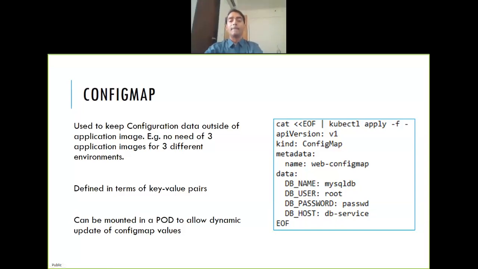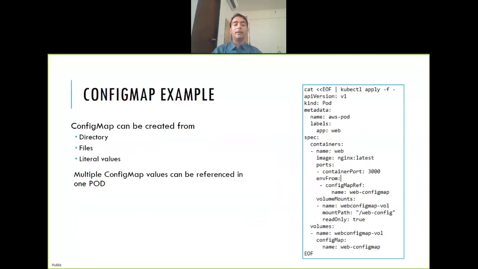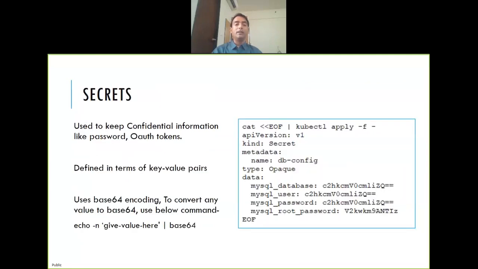But even this is not the right way because the DB password is clearly visible here. If you do describe config map, you can see this value. So you want to hide it. How do you hide it? You create a secret. A secret is like a config map, only to store variable values, but you give values in base 64 encoding format.